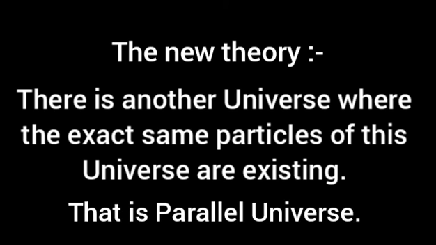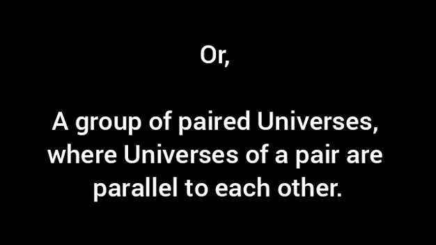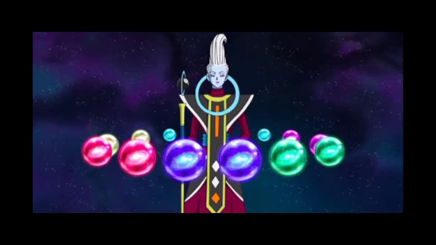Scientists developed this conclusion into a new theory, and proposed the existence of another universe, where the exact same particles of this universe exist. That universe was named the parallel universe, and by some hypothetical research works, they came to know that time moves backwards in that universe. We always talk about the universe, but long ago, we saw a possibility of a multiverse. This possibly indicated another universe just like ours, or a group of pairs of universes, in which the paired universes are alike. Yes, this sounds exactly like Dragon Ball Super. This is the concept of parallel universe.